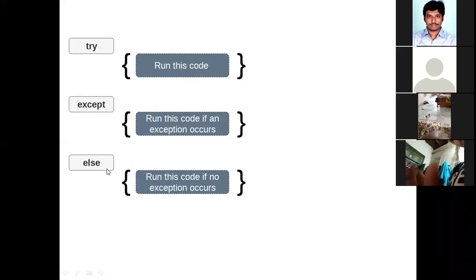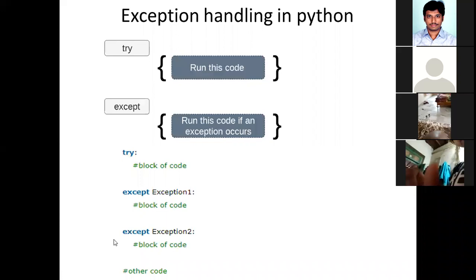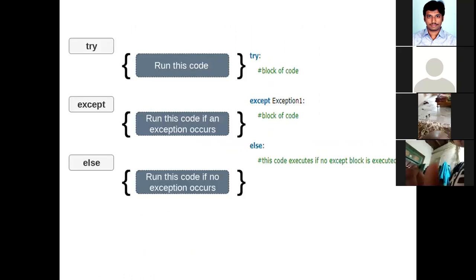In that case, the control goes to the else block. That means when the control goes to the else block is, look at this. If this exception is not matching with any of these except blocks, then the control goes to the else block. Right? I'll show you with an example so that you can understand.